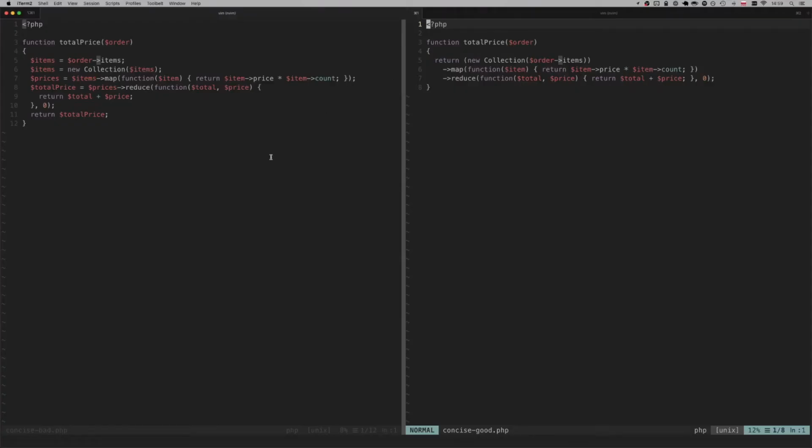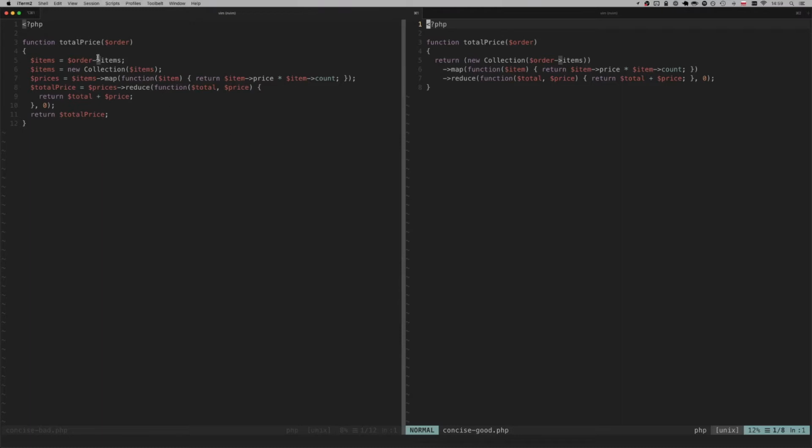But code might be too short, your functions might be too short. If you try to squeeze something into one line that will be 200 characters long, that might be the opposite of good code. If you shorten the names of your variables and instead of user, you call the variable u, instead of calling the variable total order price, you just call it p, that's ridiculous, and that's not good code. That's not concise code. That's just some extremely bad naming. Again, let's have a look at an example here.